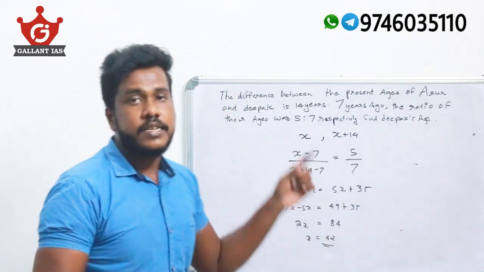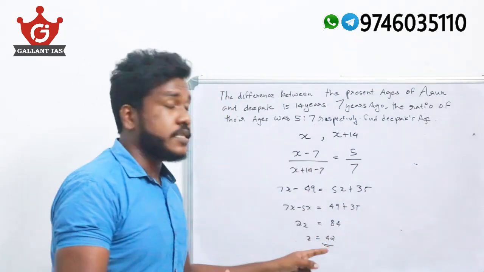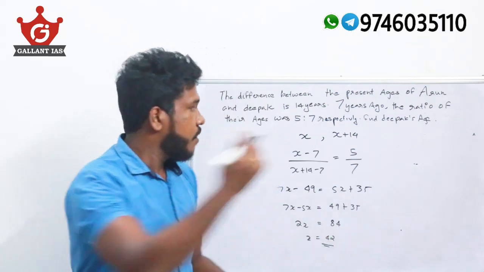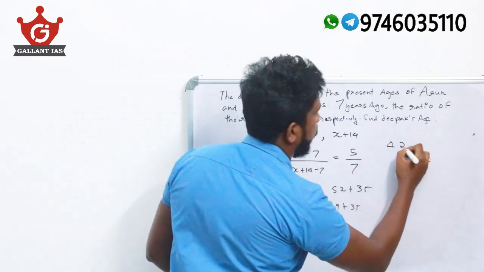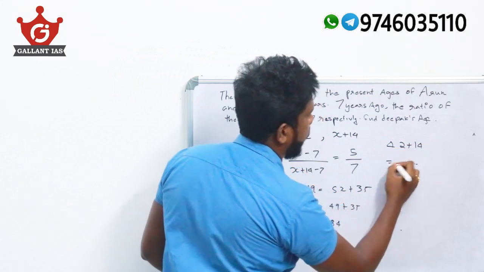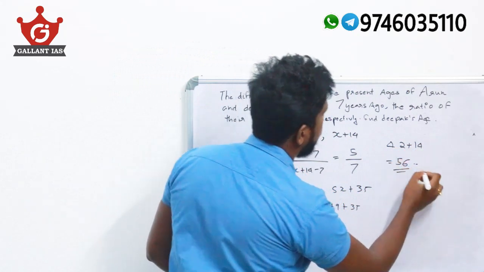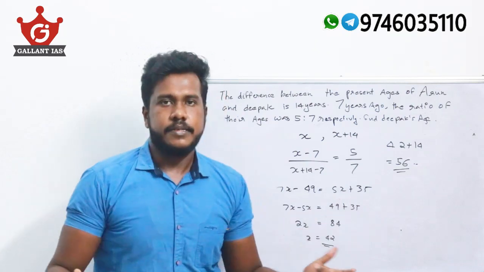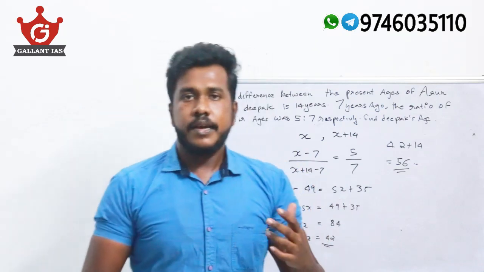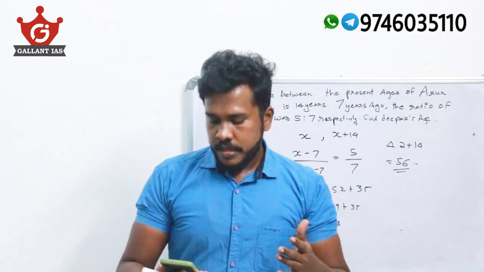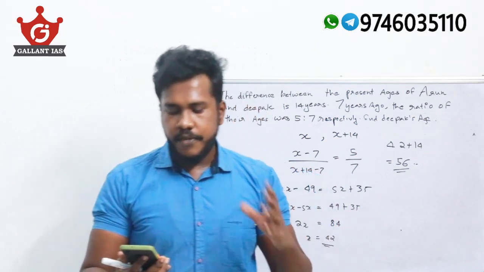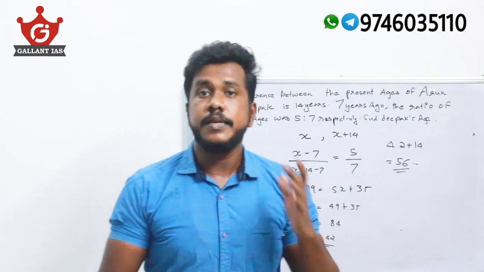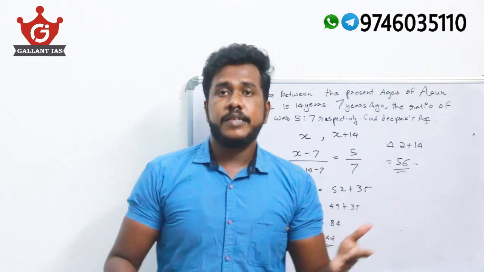And we need to find Deepak's age. We got Arun's age as 42, so Deepak's age will be 42 plus 14, which is 56. So Deepak's age is 56, and we got the answer. Okay guys, now please check your options: A 42, B 47, C 54 and D none of these. So your answer will be none of these.